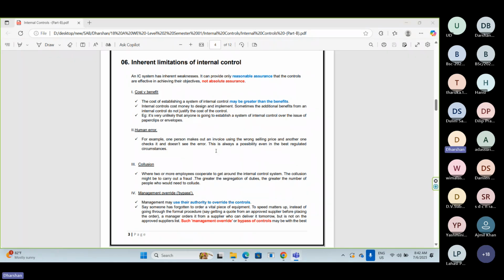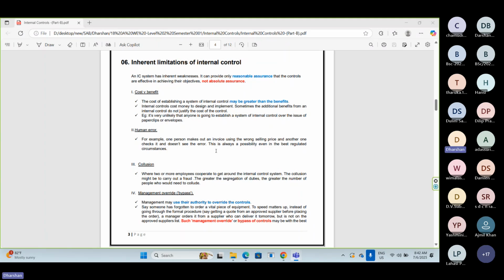But still you can't give 100% assurance that whoever is involved in that process won't do any fraud. If you increase the number of people in the process, which means you strengthen the segregation of duties internal control, you can reduce the fraud activities.